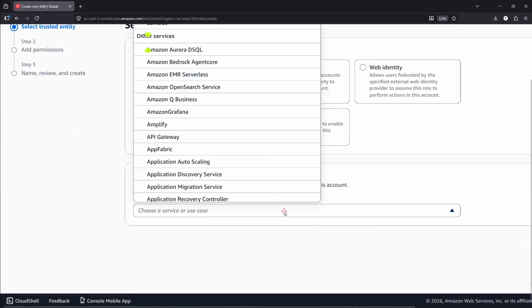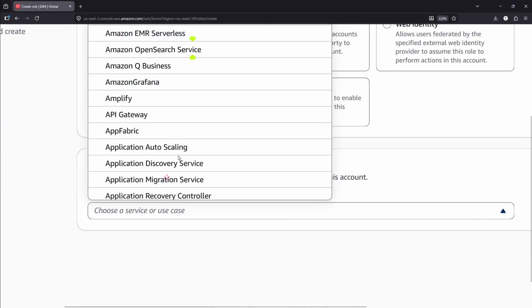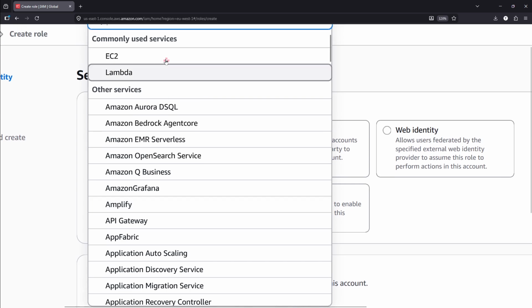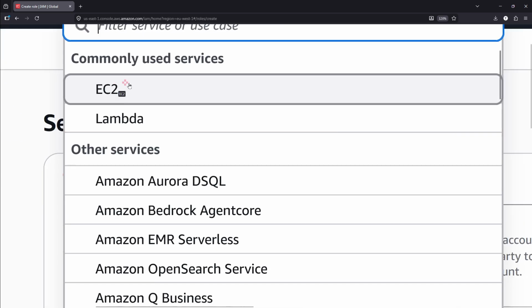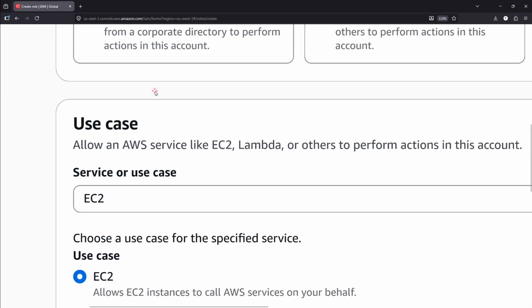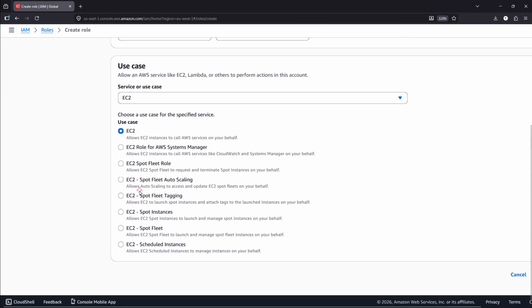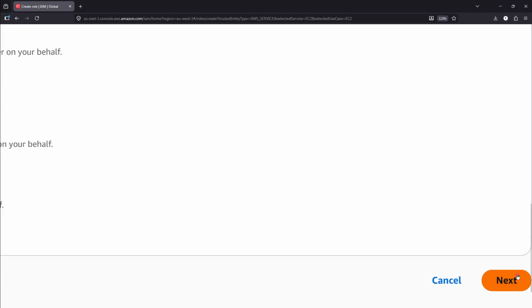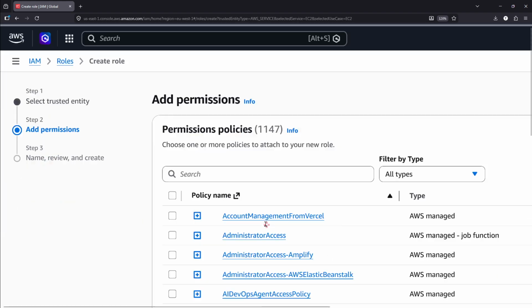And then when you open up this use case here, you can now simply select which service you want to create the role for. And I want to create it for EC2. You can see these are the commonly used scenarios or services you can create a role for. So I'm just gonna click on EC2. Okay, and when you click on EC2, just scroll down and then click next at the bottom right corner.